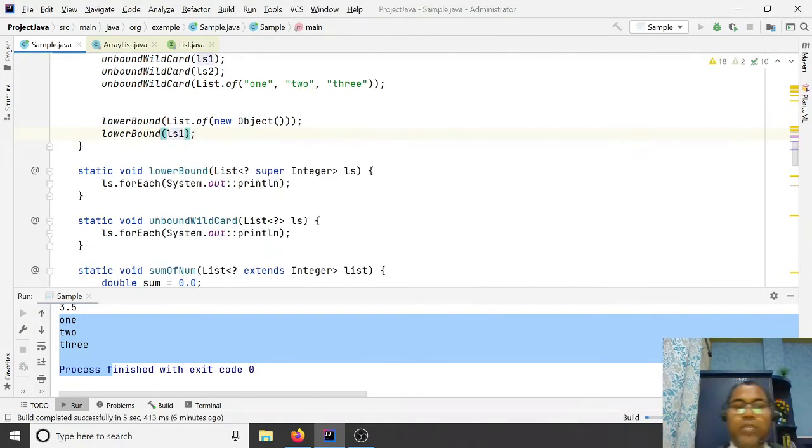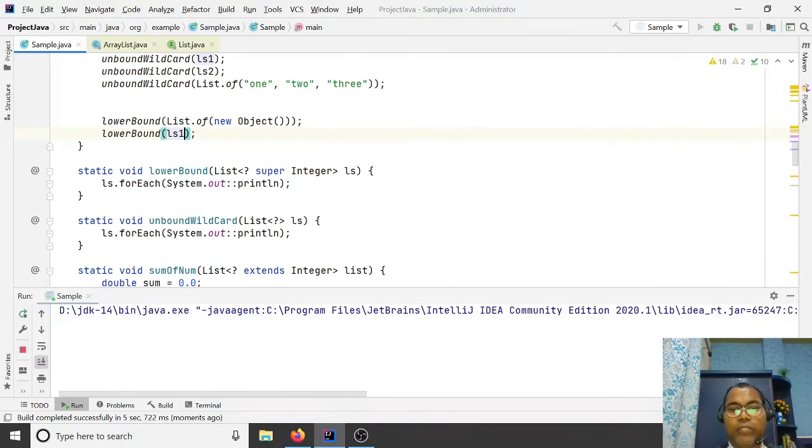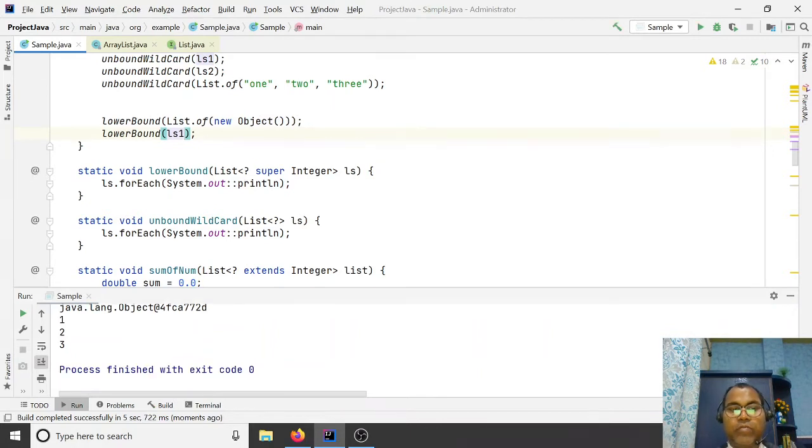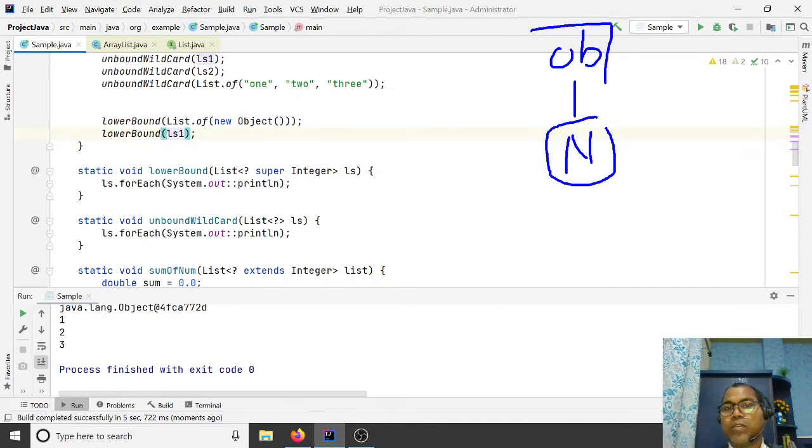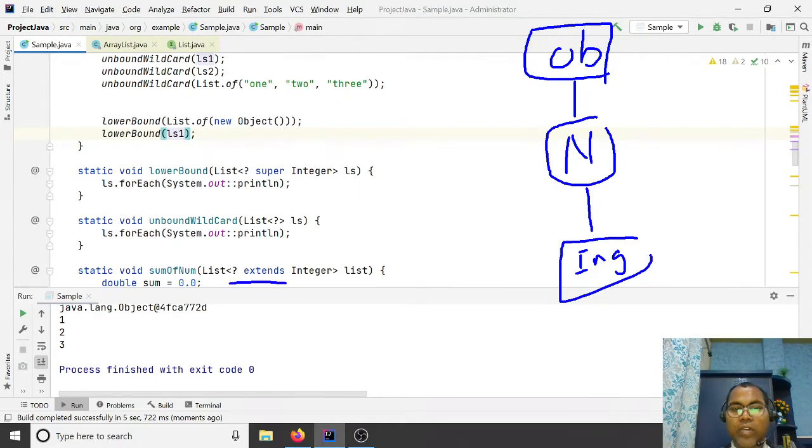So these are the three terminologies used. Okay, it works. So here is the class hierarchy: your number class, superclass, your object class, and subclass your integer class. If you say extends integer, all the subclasses are allowed, integer and subclass.